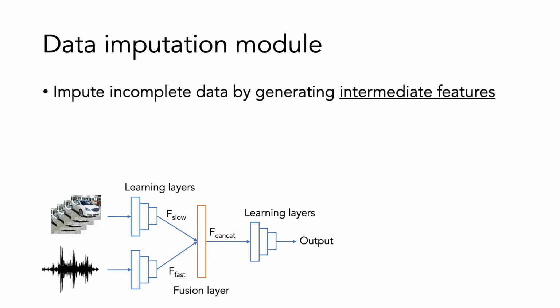The diagram shows a typical audiovisual multimodal model. The model takes raw sensor data as inputs and computes intermediate feature maps f-slow and f-fast. The fusion layer concatenates f-slow and f-fast to generate an intermediate feature map f-concat. Finally, the learning layers use f-concat to compute the final output. To accomplish this, we reuse the multimodal prediction models in our data imputation module.